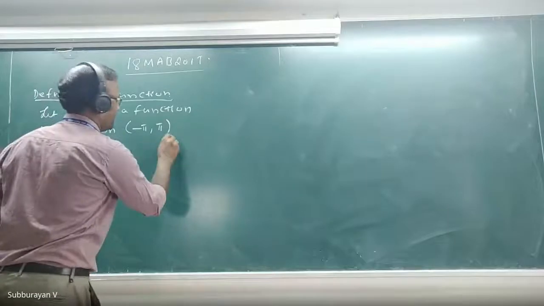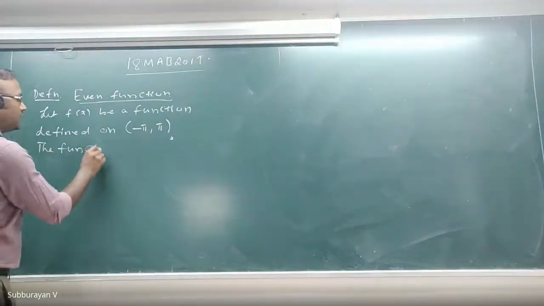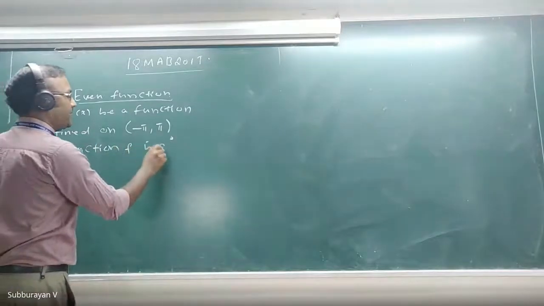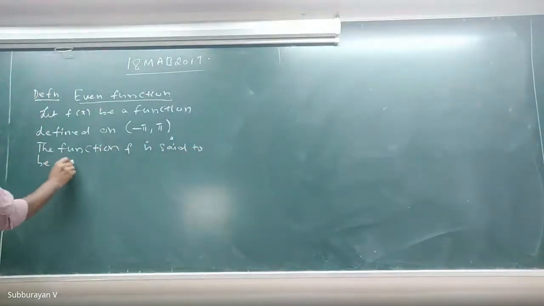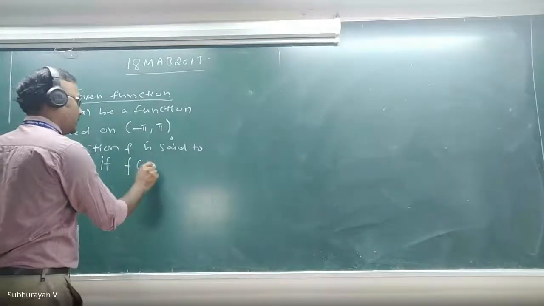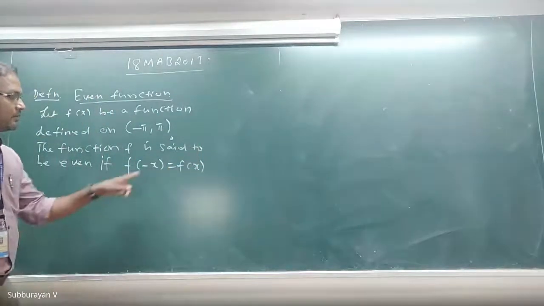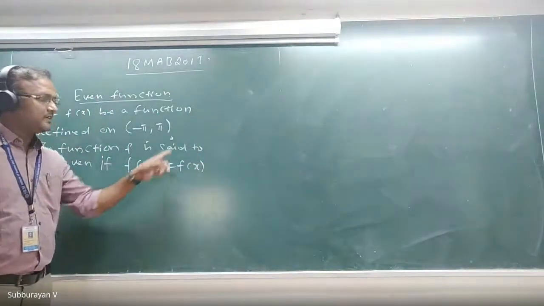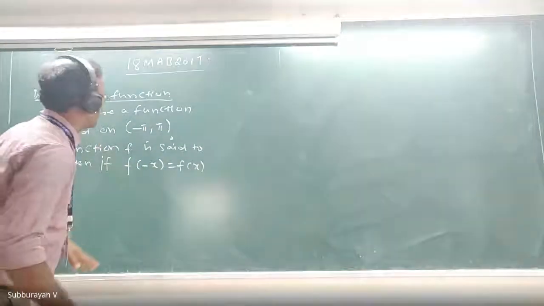The function f is said to be even if f of minus x is equal to f of x. If you replace the argument x by minus x and you get the same function, then such a function is called an even function.